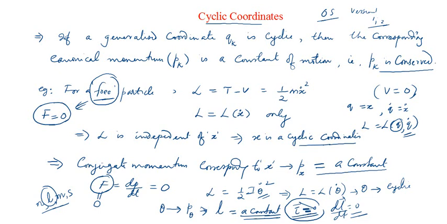In other words, if the Lagrangian of a given system does not have explicit dependence on a coordinate of the system, then that coordinate is known as a cyclic coordinate. And the relevance of a cyclic coordinate is that if any generalized coordinate is cyclic, then the corresponding canonical momentum will be conserved. So the identification of cyclic coordinates in the Lagrangian of a system will help us to conclude about the hidden conservation laws.